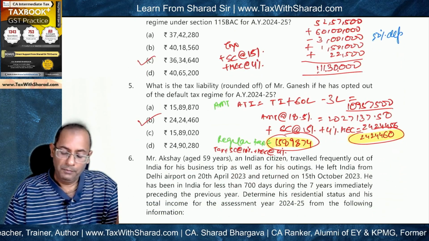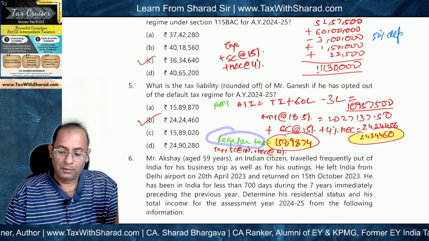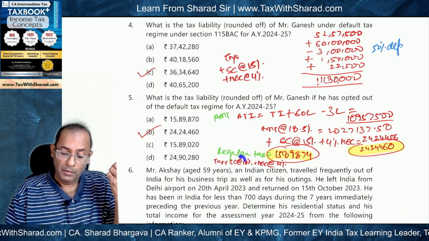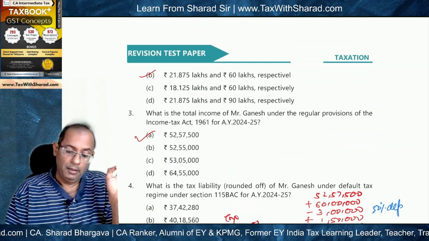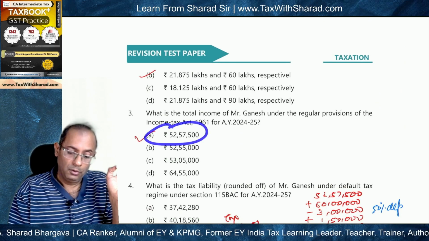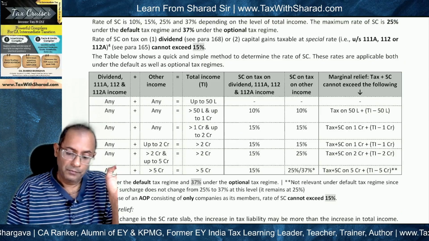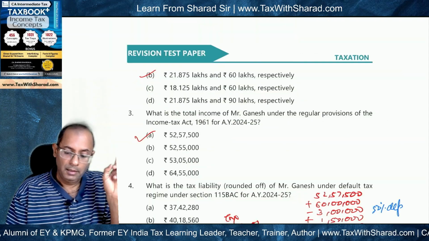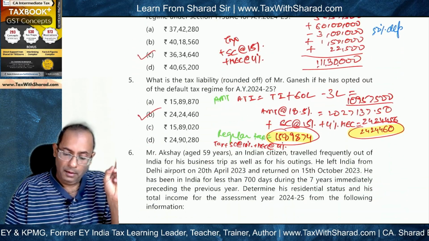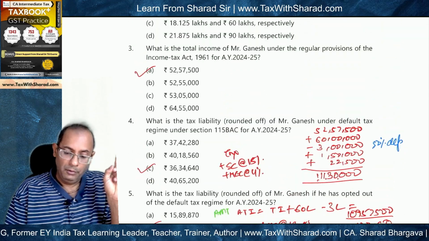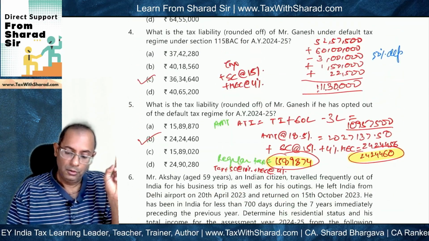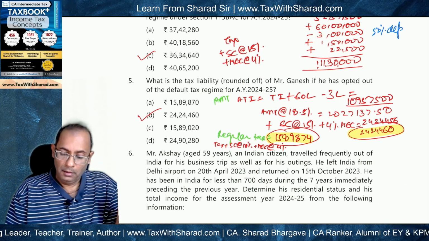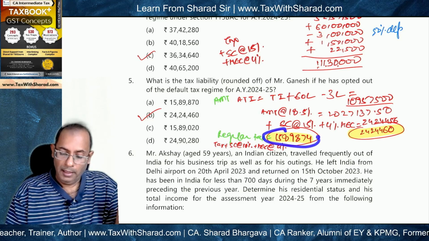Now if we compute the tax or the regular tax on this income, and for that we will need to apply the rate of surcharge as what? 10% only. Why? Because the total income is more than 15 lakh but not more than 1 crore. So if we look at the rate of surcharge, where total income is 15 lakh and up to 1 crore, the rate of surcharge becomes 10%. So in this case, 10% surcharge when we apply, and 4% cess when we apply, and when we consider total income is 5257500 and apply the regular tax rates under the optional tax regime, the regular tax will come to 1589874.